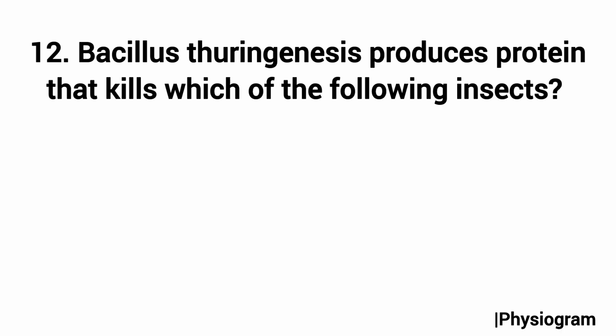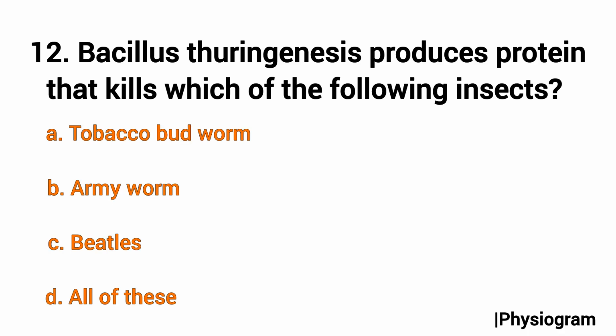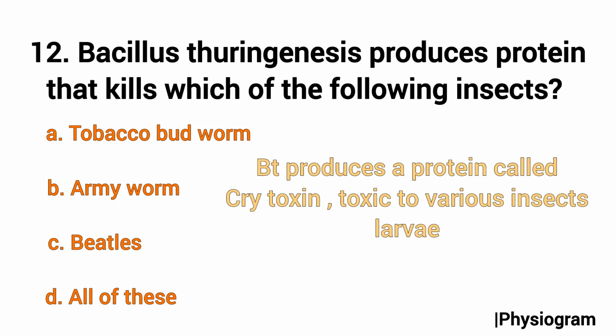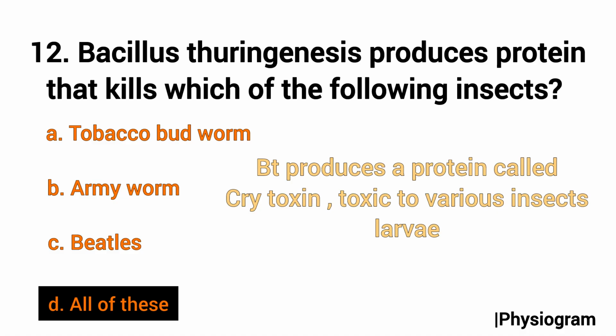Question number 12 is from the biotechnology topic biopesticides: Bacillus thuringiensis produces a protein that kills which of the following insects? Option A, tobacco budworm, B, armyworm, C, beetles, and D, all of this. As we know, Bacillus thuringiensis, that is BT, produces a protein called cry toxin that is toxic to various insect larvae including tobacco budworm, armyworm, and beetles. So the correct answer will be D, all of these.